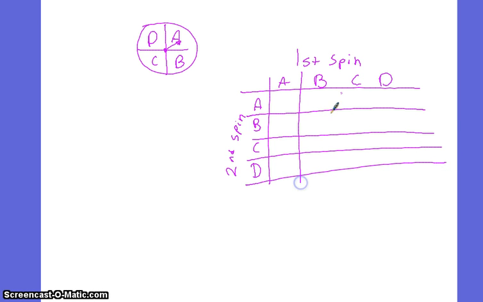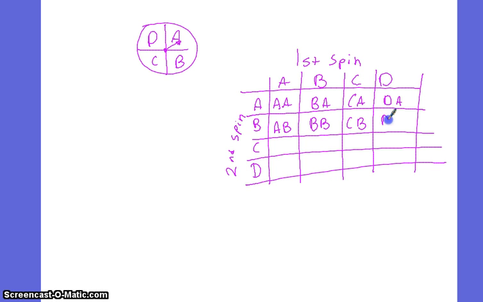And then I divide it up into 4 parts. Okay? And then I write them all in. So AA, BA, CA, DA, AB, BB, CB, DB, AC, AD, BC, BD, CC, CD, DC, and DB.